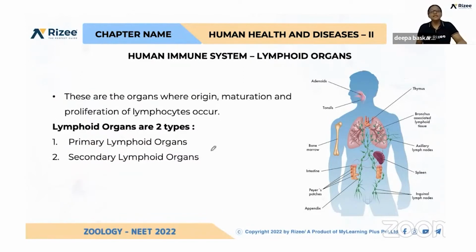Before discussing immunity, we should be clear about what organs we have in our body under the immune system. These are the organs where lymphocytes originate, mature, multiply and proliferate, the lymphoid organs.